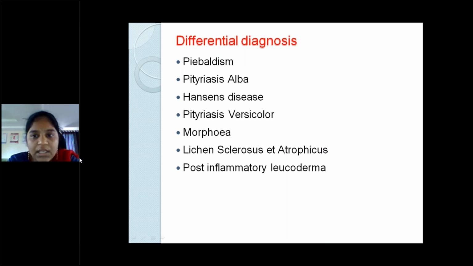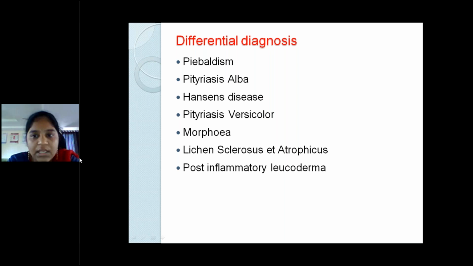And there are many differential diagnoses. One is piebaldism. Piebaldism is nothing but whitish discoloration of the hair in the anterior frontal part. Pityriasis alba. All these conditions are hypopigmented rather than depigmented, but they give a very close differential diagnosis. Hansen's disease also presents as hypopigmented or depigmented patch.